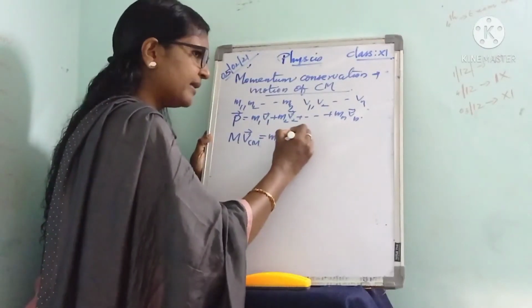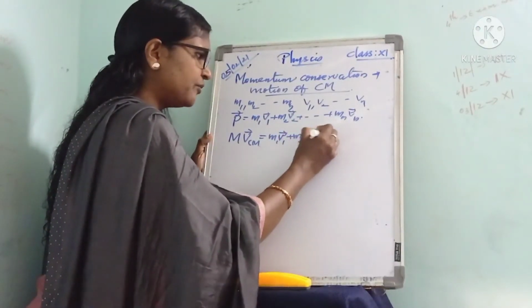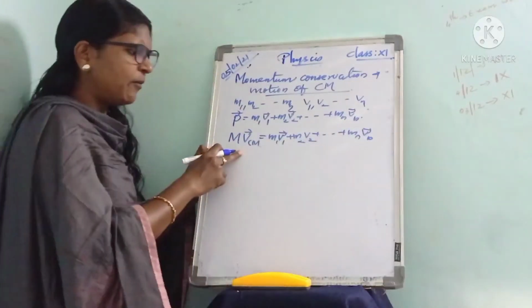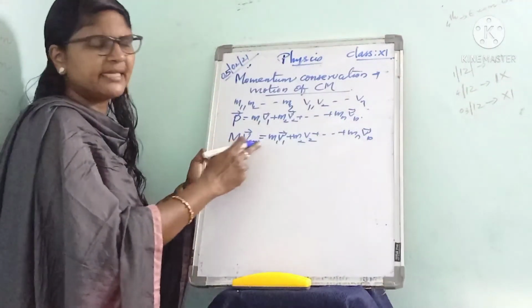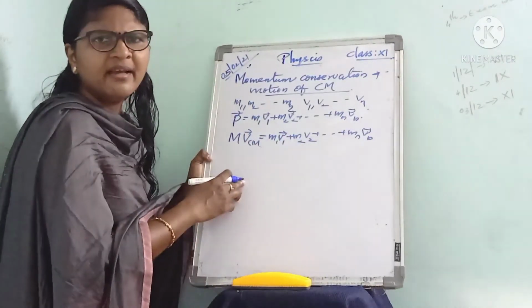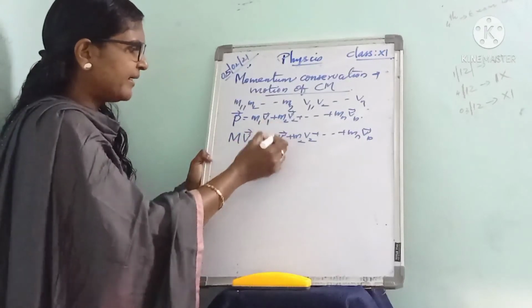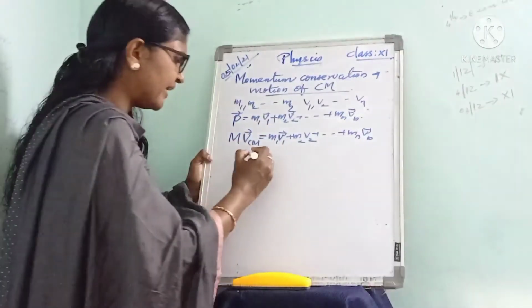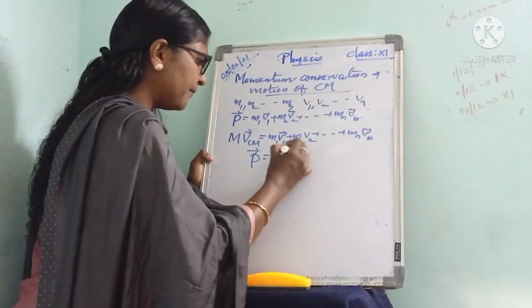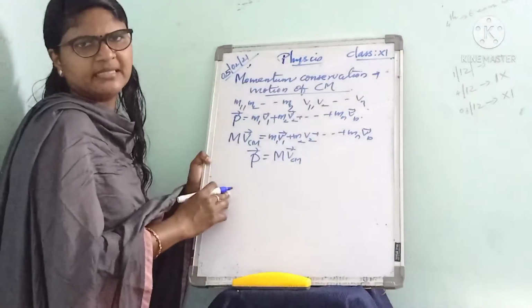M1 V1 plus M2 V2 plus etc. plus Mn Vn. That is the momentum of the center of mass, equal to M1 V1 plus M2 V2 plus etc. up to Mn Vn. From comparing these two equations, we can write P equal to what? P can be written as M VCM.